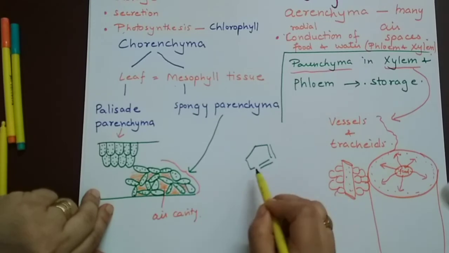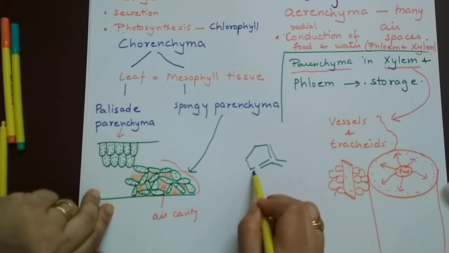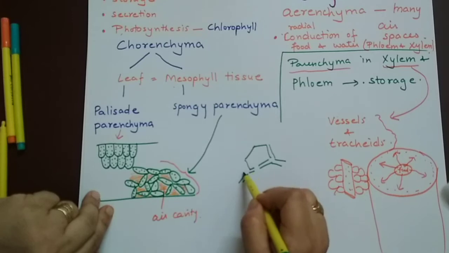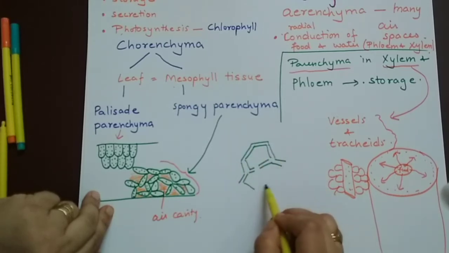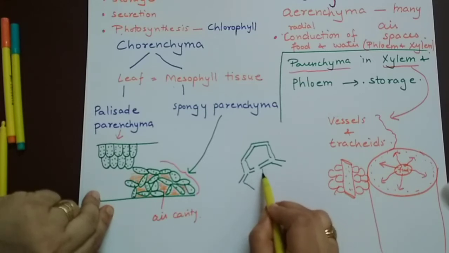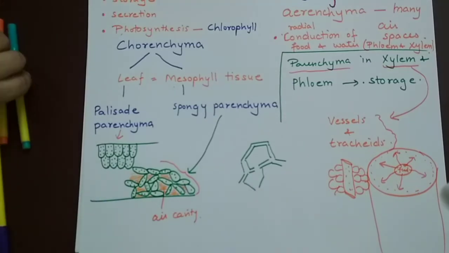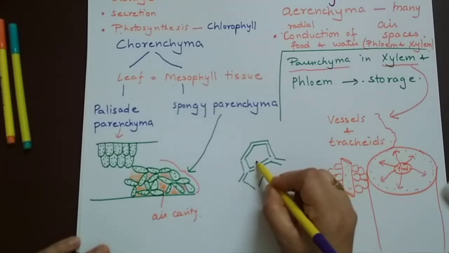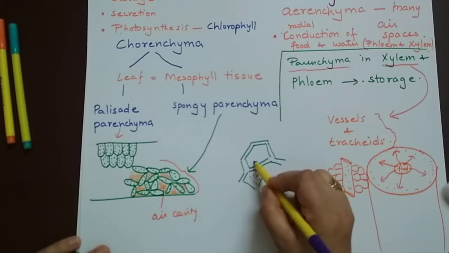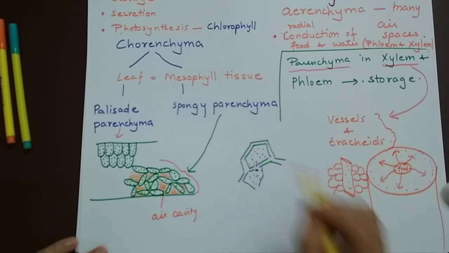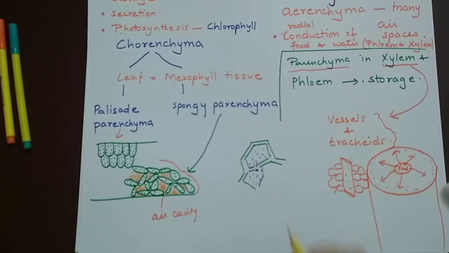This is the cell wall, and here is the other cell, and this cell is connected to the other cell by means of this cytoplasmic connection. So their cytoplasms are connected, and these connections are known as plasmodesmatal connections.